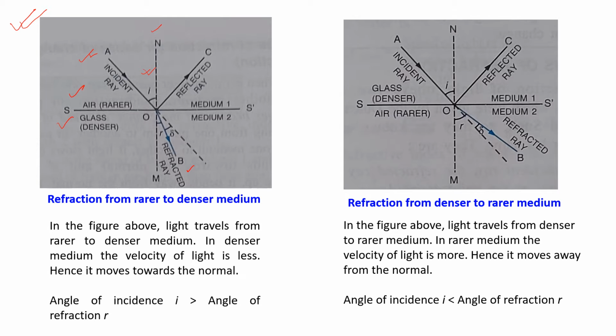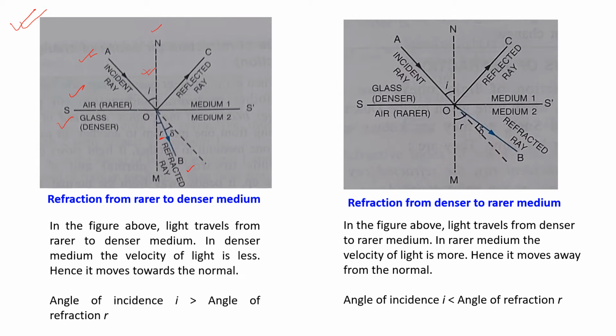You can see from the figure that when the light is traveling from rarer to denser medium, as in the denser medium the velocity of light is less, the incident ray, when it enters the second medium, that is the glass, because of the less velocity in the glass, will not go straight, it will move towards the normal.